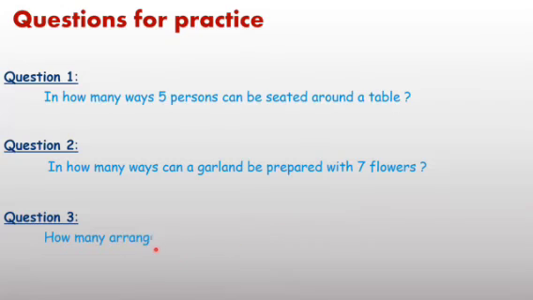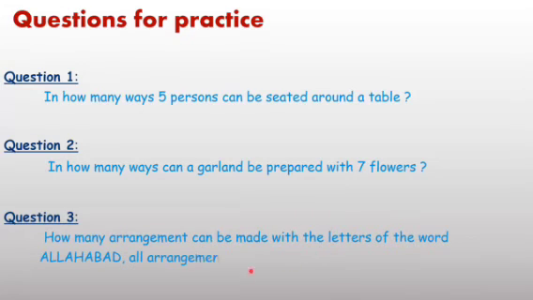And third question: how many arrangements can be made with the letters of the word Allahabad, with the condition that all arrangements start with the letter A? It implies it is a conditional permutation. Conditional permutation means the first place is fixed. First place A is given. After that, from the remaining letters you have to find the total number of arrangements. Which formula will you apply here? n minus 1 P r minus 1. You have to complete and give the answer.